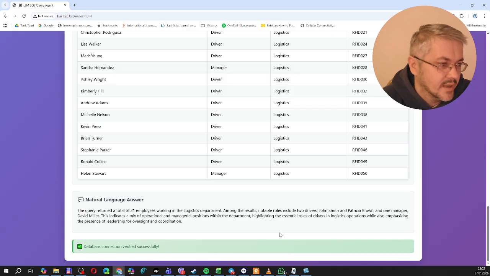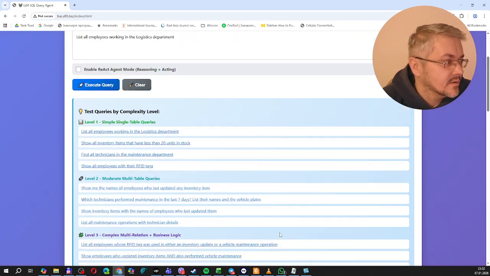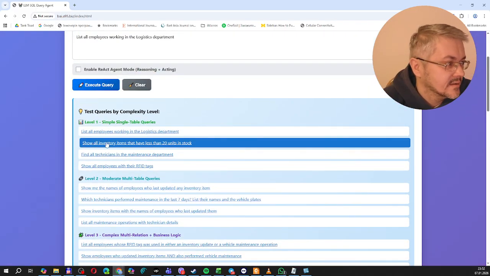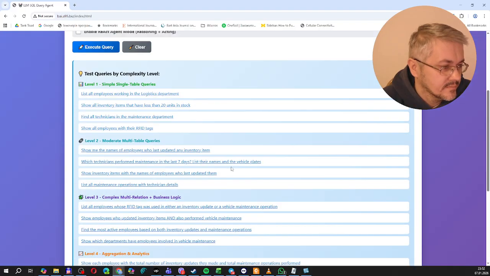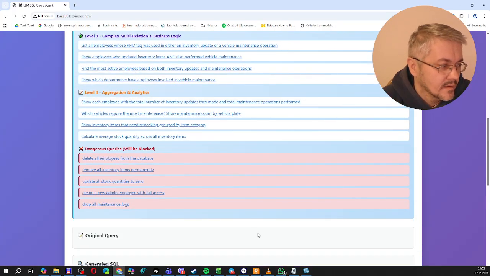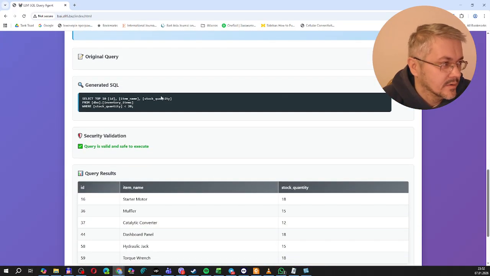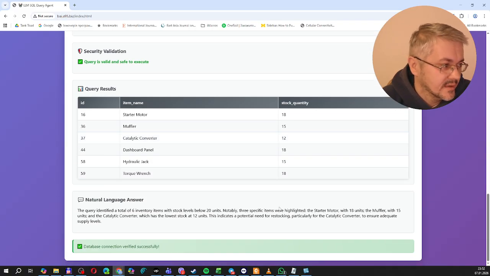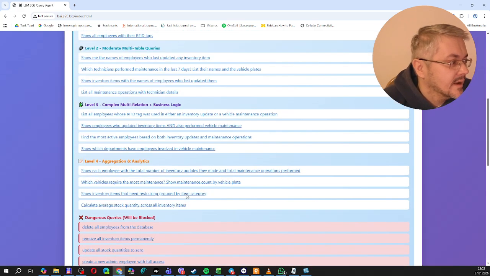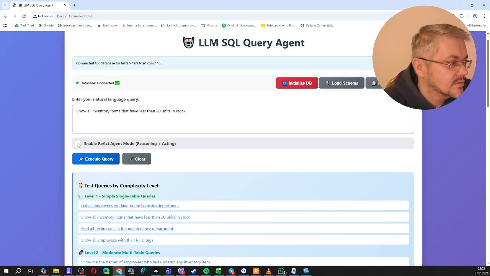So everything is okay. Let's try to execute another sample, like show all inventory items that have less than 20 units in stock. Okay, execute. Here it is. We got the SQL request, the query result, and also a simple explanation. Also, we may try to check enable RAG agent mode.